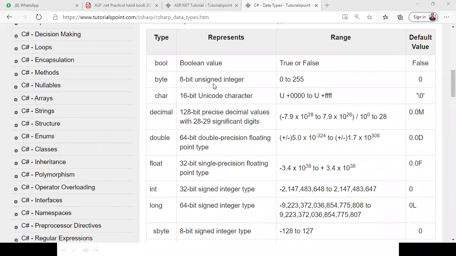Next, byte. If you want to use the bits and bytes, zeros and ones, if you want to store, so we have to use the byte. Then character 16.